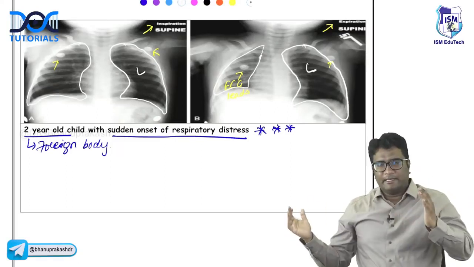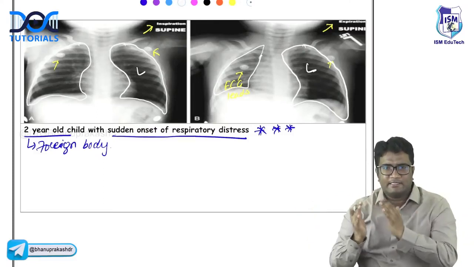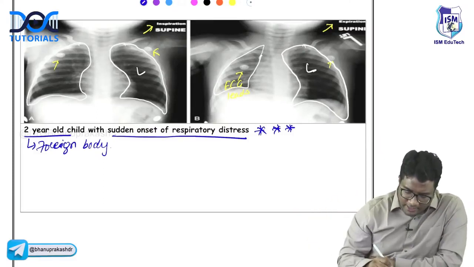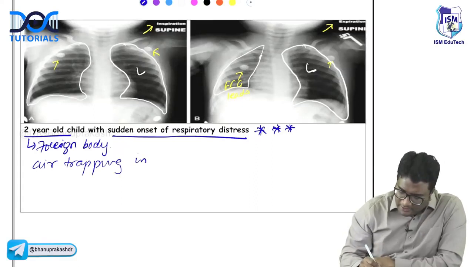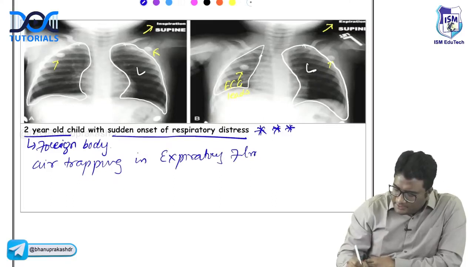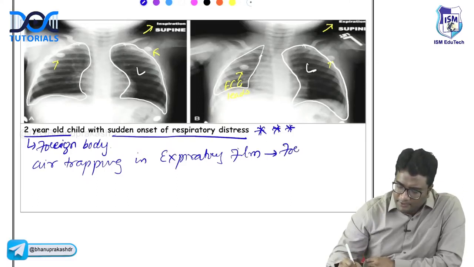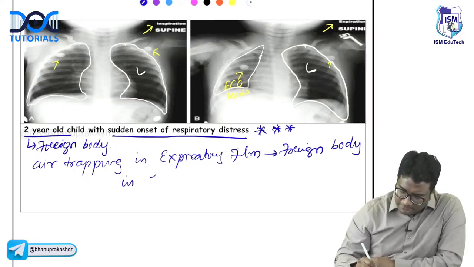Normally, the lung should inhale and exhale. But if air is coming in and not going out, there is air trapping. Air trapping in the expiratory phase tells you this is a foreign body, and this is in the left lung here.